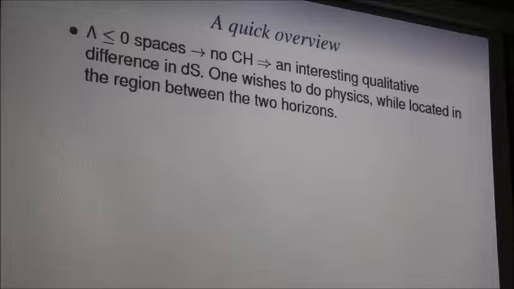So one wishes to do physics while located in the region between the two horizons. What happens, how does an observer describe the physics when he or she is located in the annular region, so to say, between these two horizons?